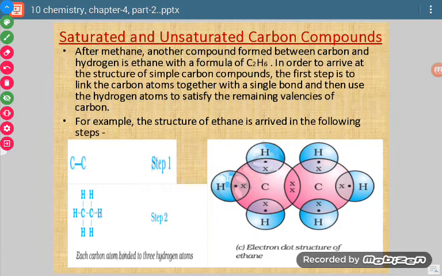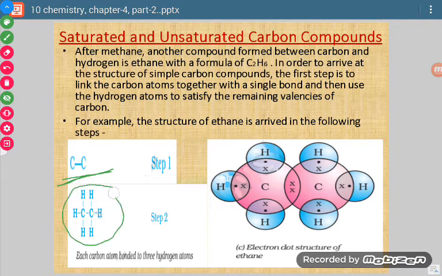Okay, now see, we will start from the very beginning: how many carbons are there? There are 2 carbons. First of all, we will join those 2 carbons with the help of a single bond. Then we will write all the hydrogen atoms. A hydrogen atom has a tendency to make a single bond. So there are 6 hydrogen atoms, and we will make 6 bonds of hydrogen with carbon atoms. The 6 hydrogen atoms will make single covalent bonds with carbon atoms, and the tetravalency of carbon will be satisfied.